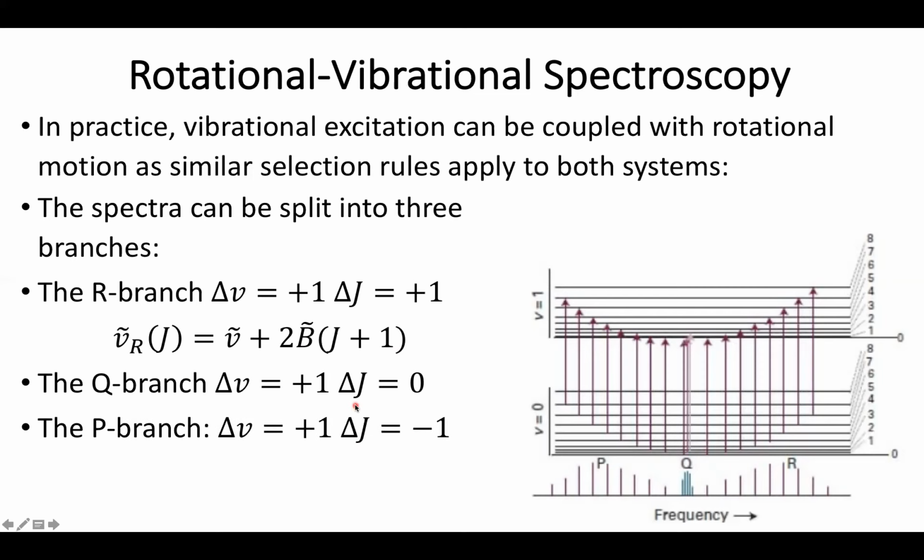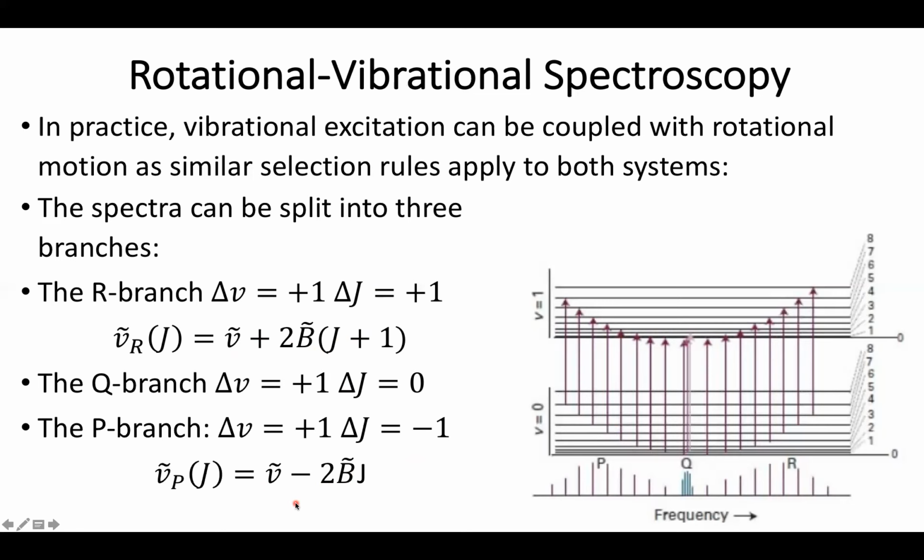So we also have the P branch, where the vibrational state goes up, but the rotational state goes down. And this is going to have a separation of the vibrational state that is a little bit lower in energy because I'm stealing from my rotational state as I'm dropping levels. When we couple these together, we should be able to get a lot of information about both vibrational and rotational motion. It is worth noting that all gas phase molecules will contain this rot-vib coupling.